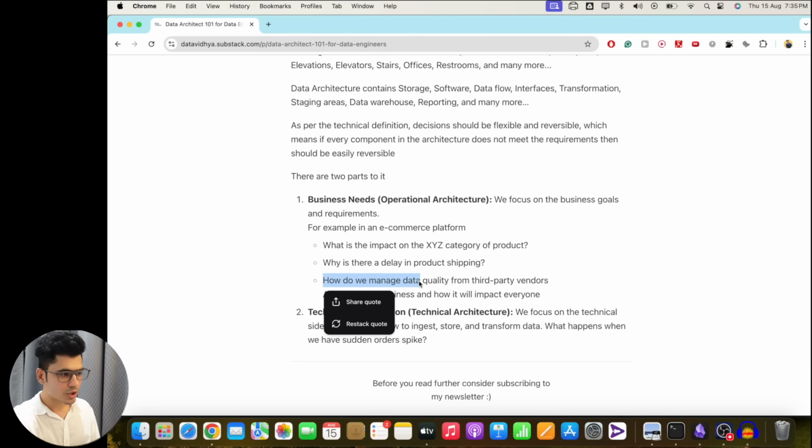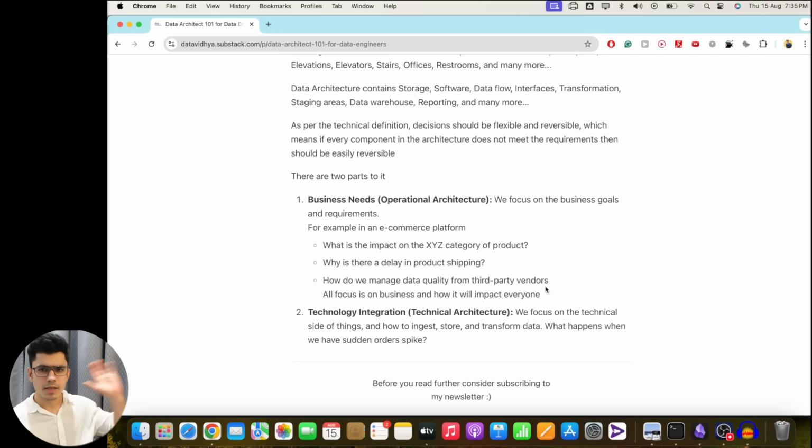How do we manage the data quality from the third party vendors? So in e-commerce, we are working with different third parties such as FedEx or some shipping department, or the data might be coming from multiple places. How do we manage the data quality while working with these vendors? So these are the different business goals that we have. While we are building a technical architecture, we need to think in this particular direction, that these are the different things that the business needs. So now I have to build my technical architecture to fulfill all of these different requirements.